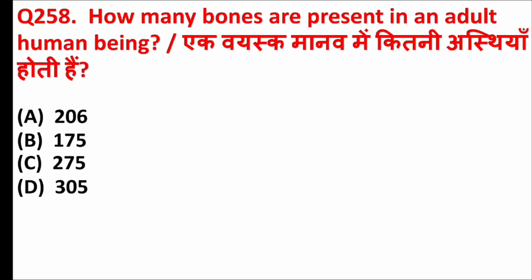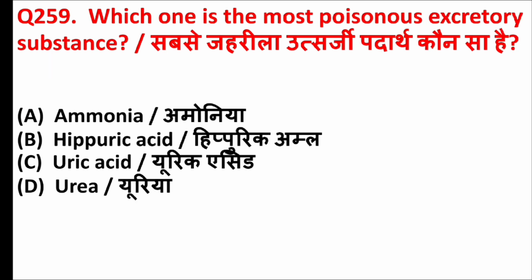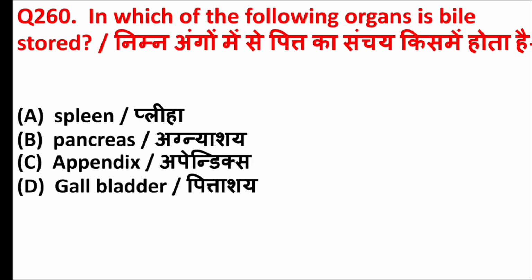How many bones are present in an adult human being? Answer is option A, 206. Which one is the most poisonous excretory substance? Answer is option A, ammonia. In which of the following organs is bile stored? Answer is option D, gallbladder.